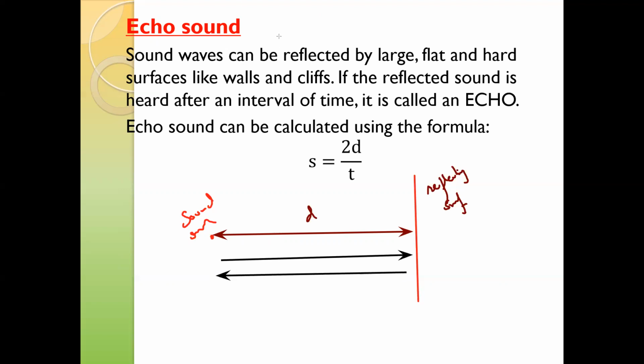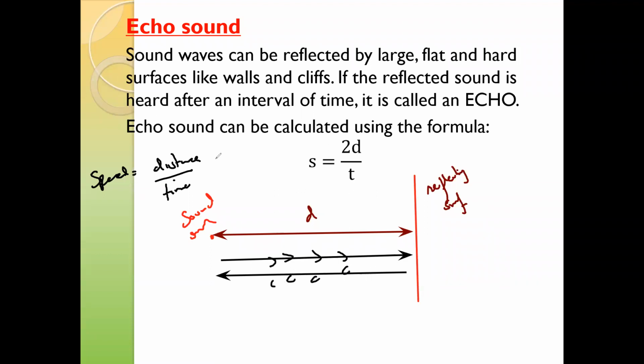If we want to write a formula for speed, speed is distance divided by time. So what is the total distance covered here? First the sound travels a distance d and then it bounces back a distance d.